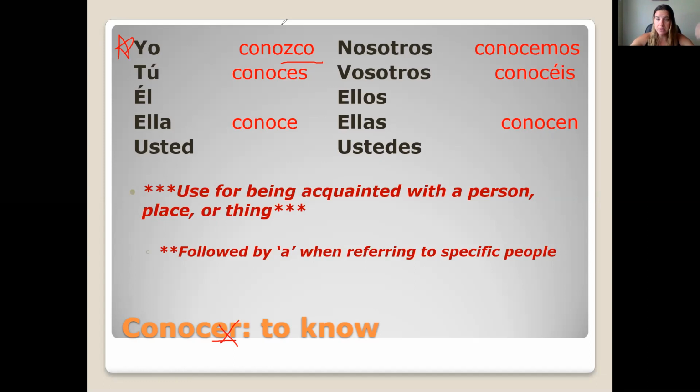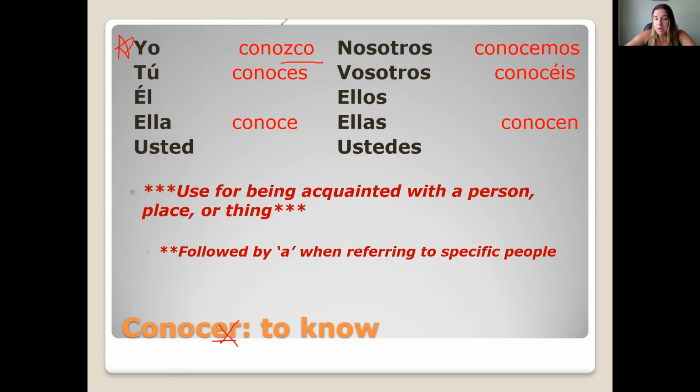But also being familiar with a place, thing, or idea. Do you know the mall in that area, or are you familiar with that tool? So I like to check if you could replace the to know with being familiar with a thing, a place, a person, or an idea, you're going to use conocer.